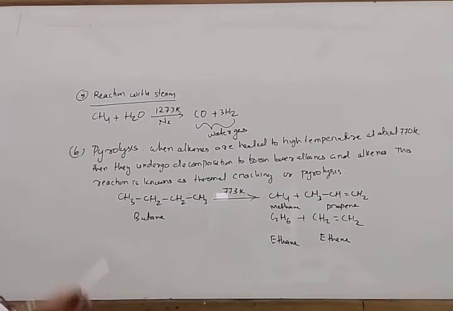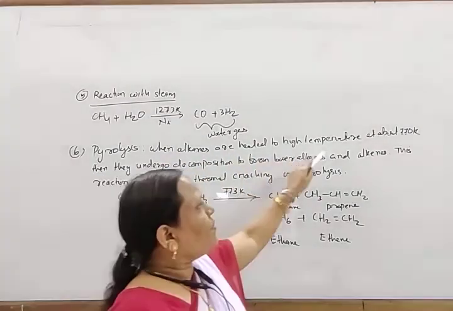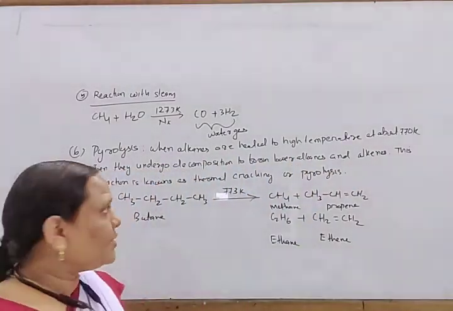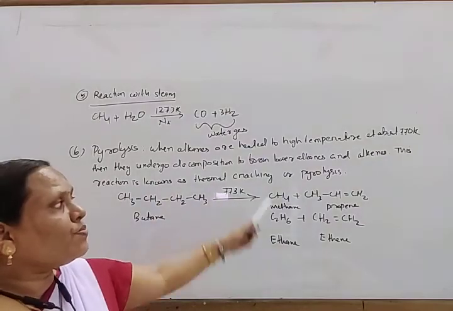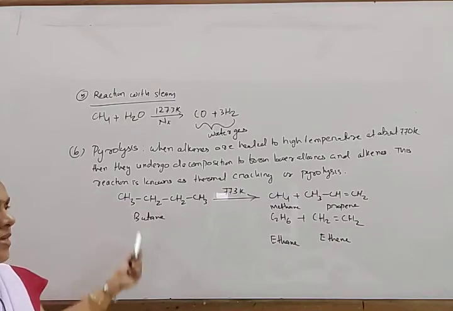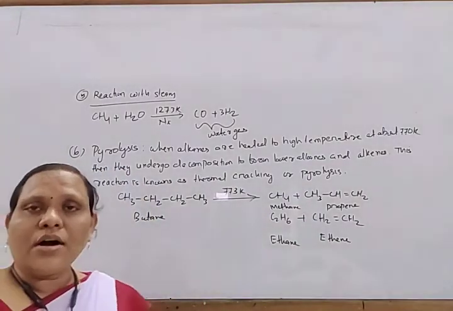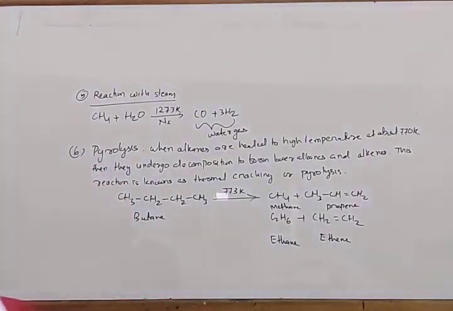So note down this sentence. Often alkanes are heated to high temperature at about 770 Kelvin. Then they undergo decomposition to form lower alkanes and alkenes. So here is one example. This reaction is known as thermal cracking or pyrolysis.